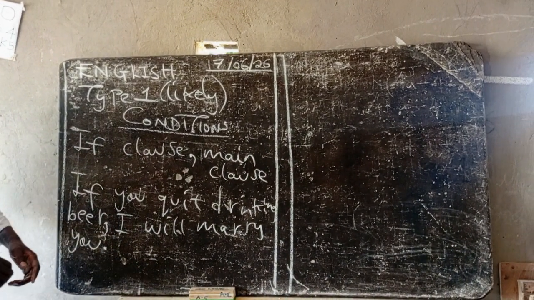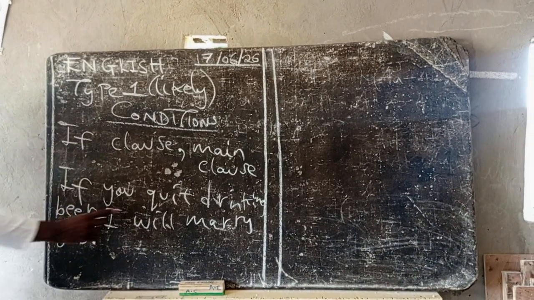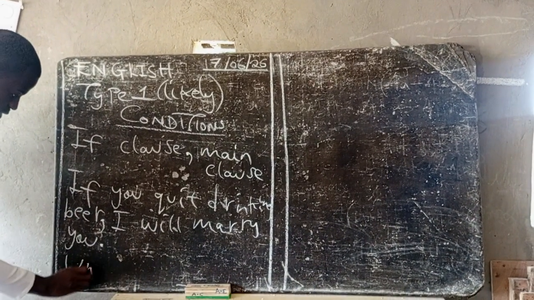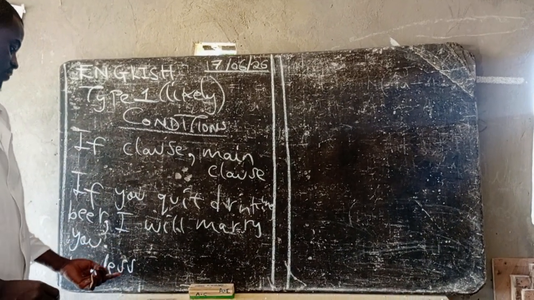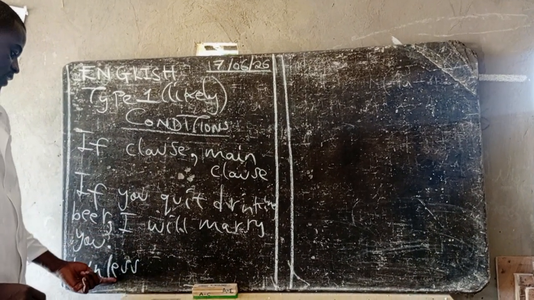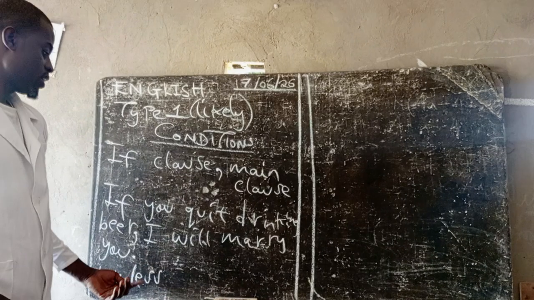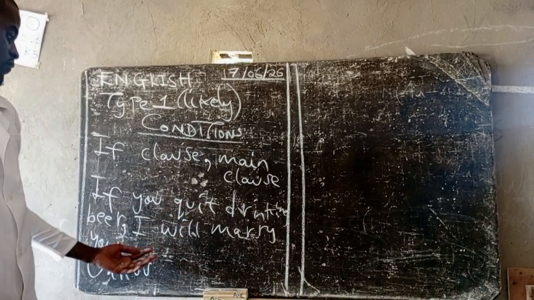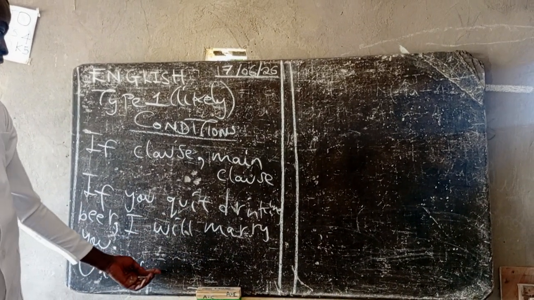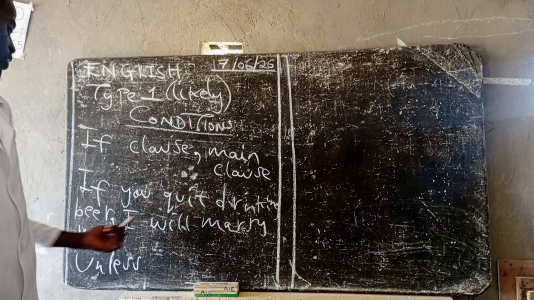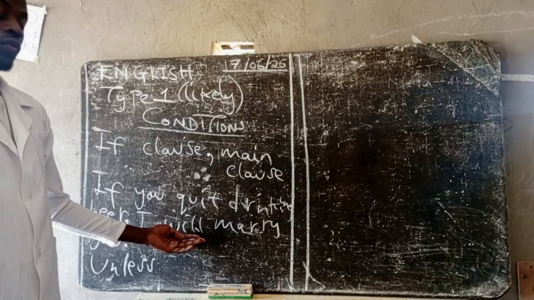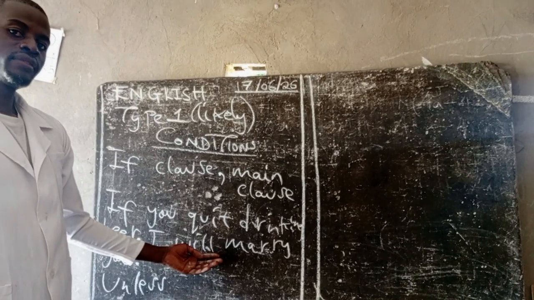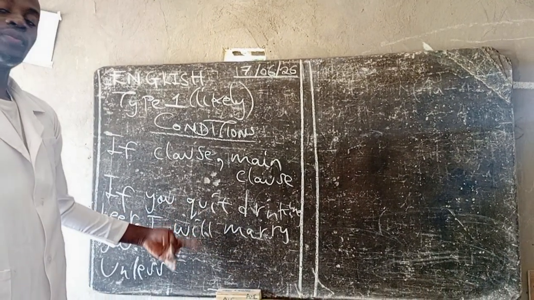We gave an example to say we can rewrite this starting with unless. So we can say unless, this is a negative. Remember, unless means if not, it's a negative. So if we want to rewrite, we just attach this to the condition, unless you quit drinking beer, then on the auxiliary verb here, we are simply going to add a negative to make it positive. So we haven't changed the meaning.